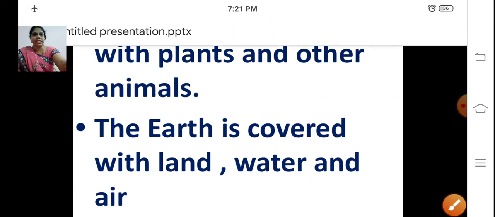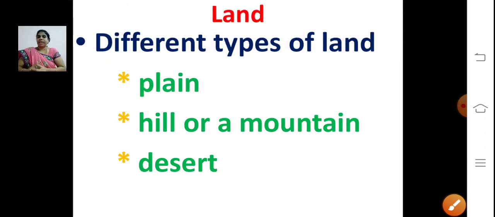Now we'll see about land. We have different types of land. What are the different types of land? Plain, hill or mountain, desert. Name the different kinds of land: plain, hill or mountain, desert.